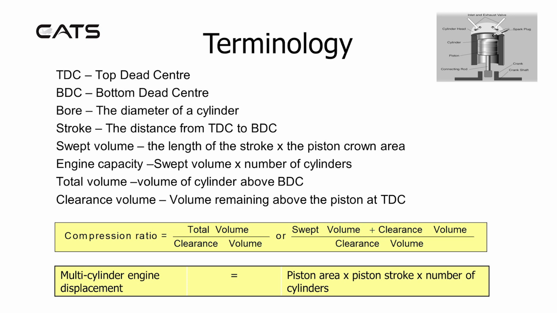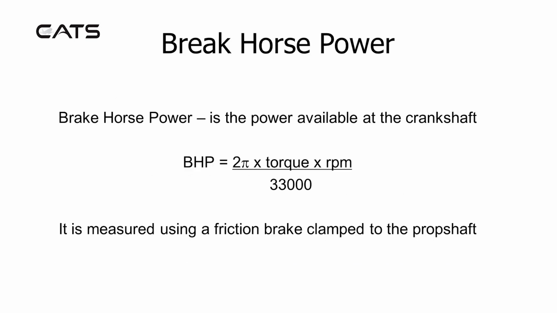Compression ratio can be described as total volume over clearance volume, or swept volume plus clearance volume over clearance volume. Multi-cylinder engine displacement equals piston area multiplied by piston stroke multiplied by the number of cylinders.